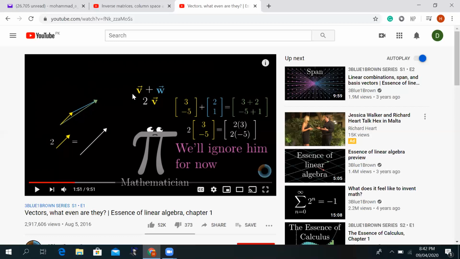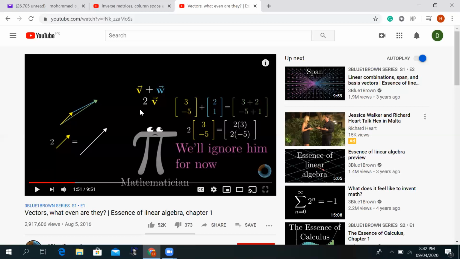There is another very special operation that we usually encounter a lot in linear algebra, which is scalar multiplication, or scalar multiple of a vector. What is a scalar multiple of a vector? It means some number is multiplied with a vector.